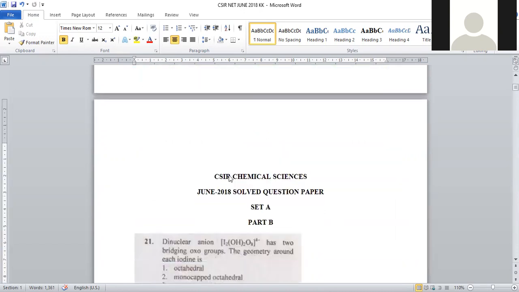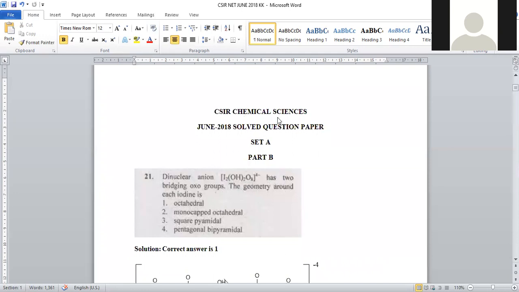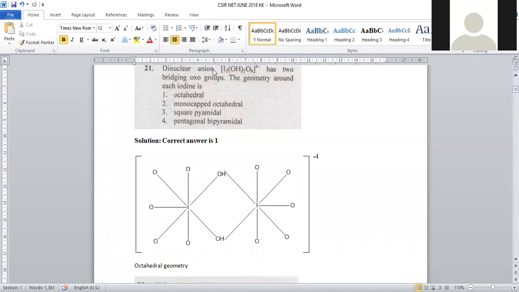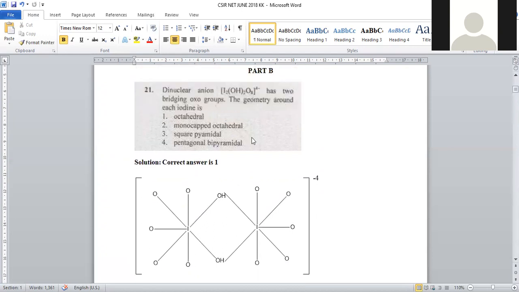So let us enter into our topic, that is CSIR Chemical Science June 2018 entire solved question paper of Part B, right? In this, the first question is: the dinuclear anion I2O2(OH)8 to the power minus 4 has two bridging oxo groups. The geometry around the iodine is? Whenever this complex is taken, we have to work out the arrangement of all these ligands around the central iodine.